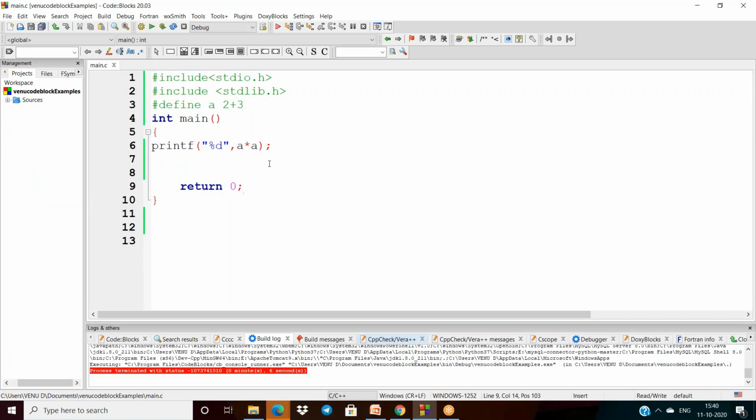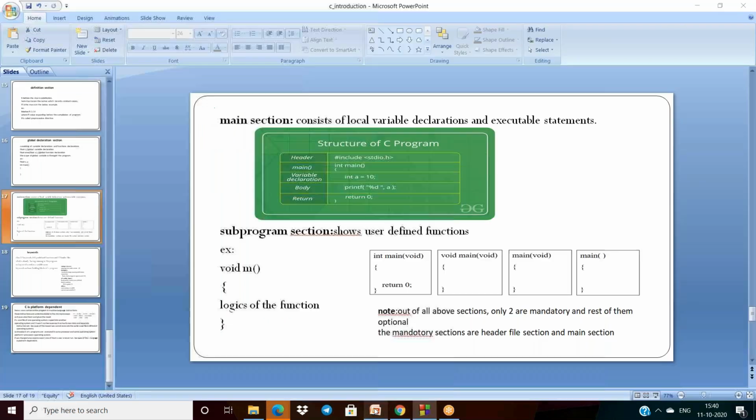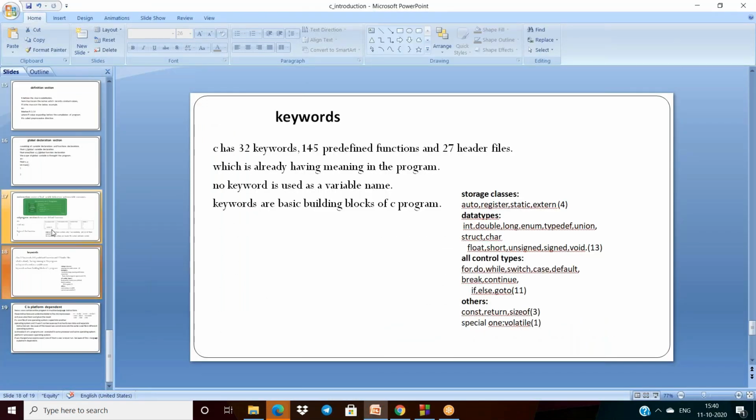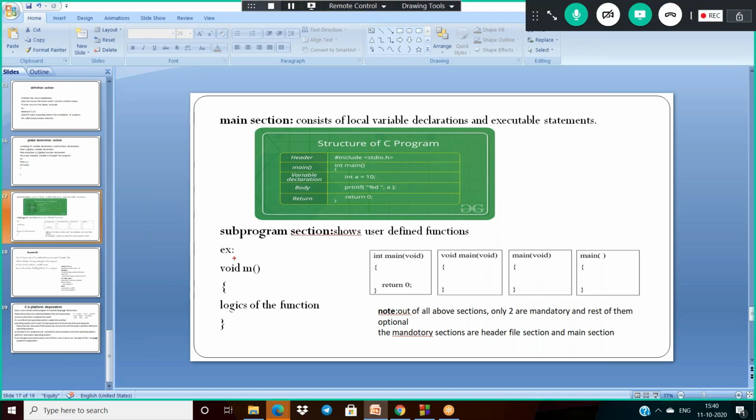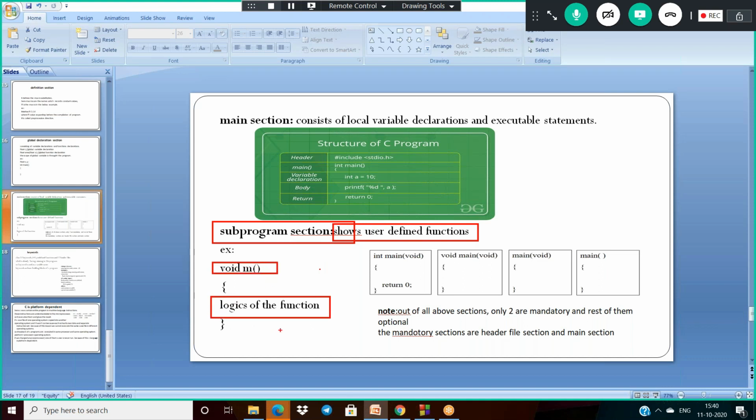Macro means the expression is substituted, not evaluated. This is the definition section, and A is called a macro. Coming to the last section, the subprogram section, it shows all the user-defined functions. The user-defined function m is some function, and it has some logic here.